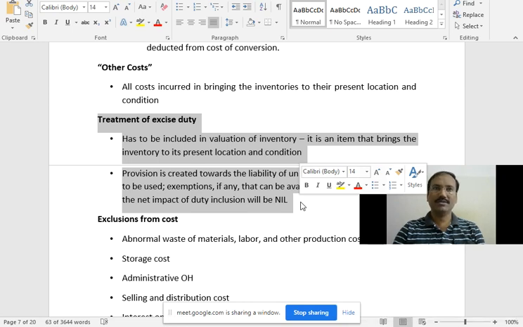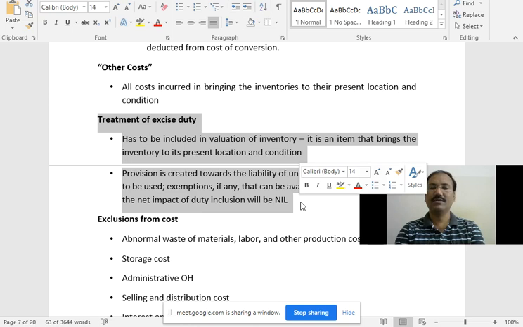For example, I purchase some goods for my manufacturing purpose. For that I purchase the raw material. For sale purpose, I will purchase the finished goods. Manufacturing purpose means you are purchasing the raw material. For that your seller is adding an excise duty, which is related to reaching your place. That is nothing but, nowadays, GST. Now if you are a seller, for that also there is a tax.